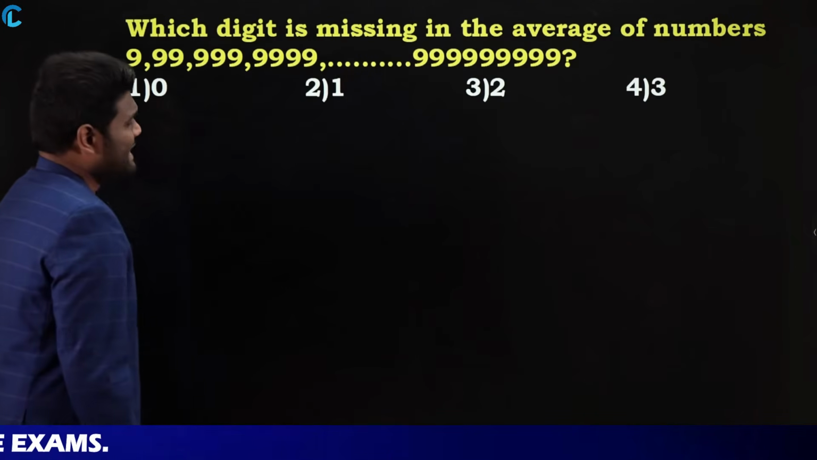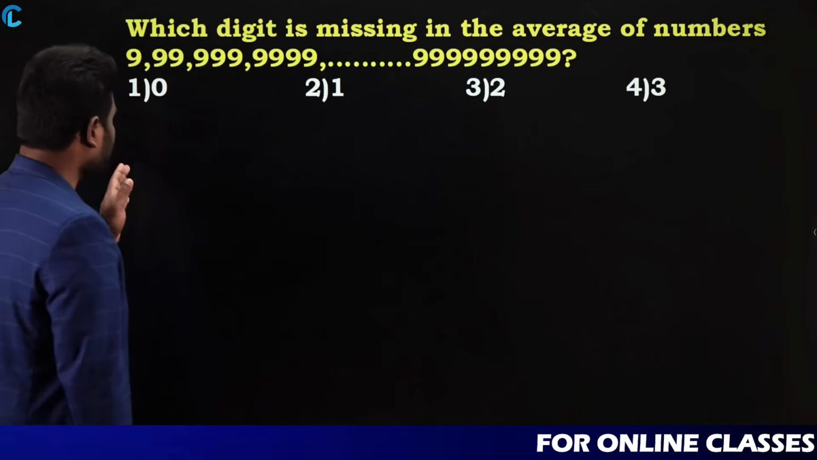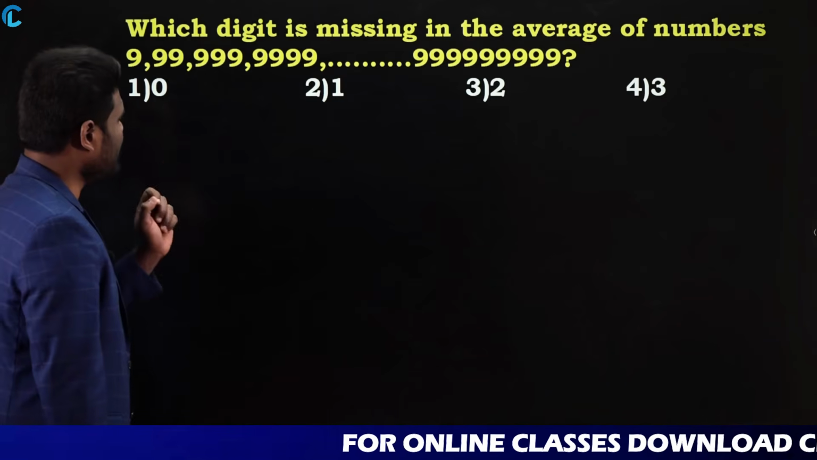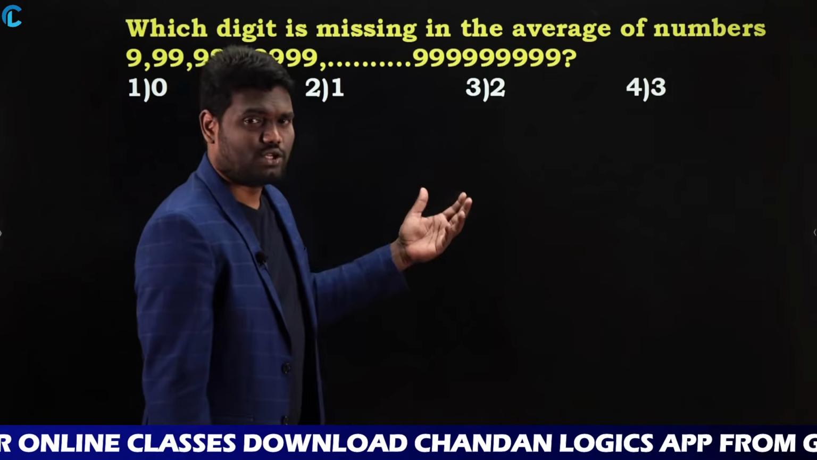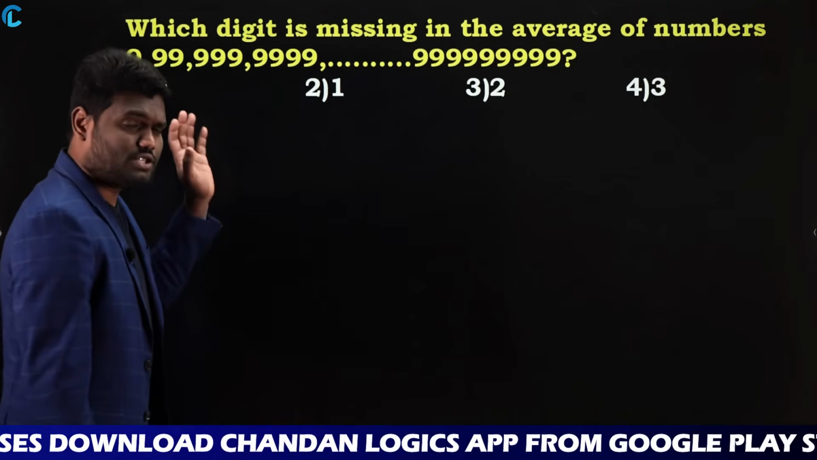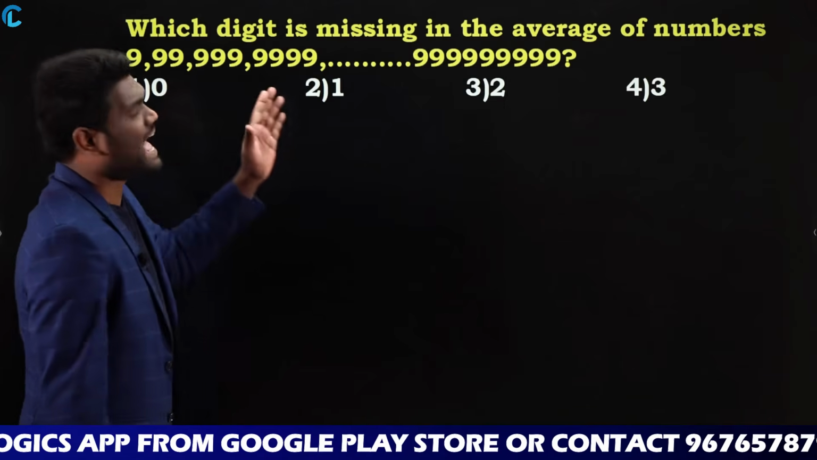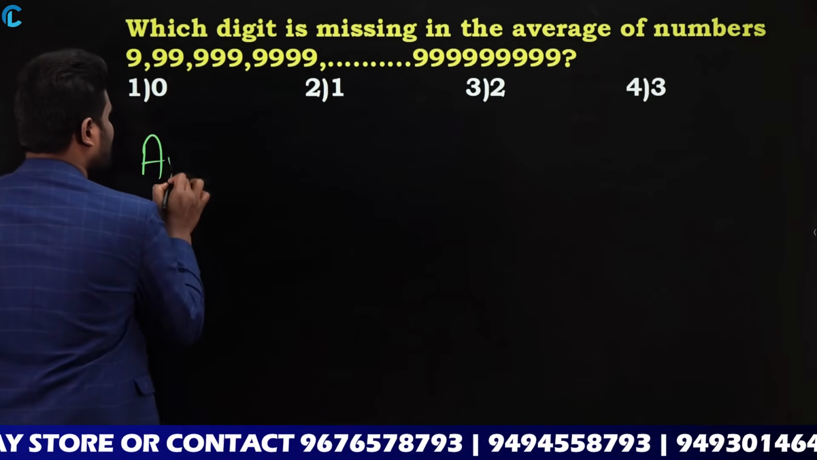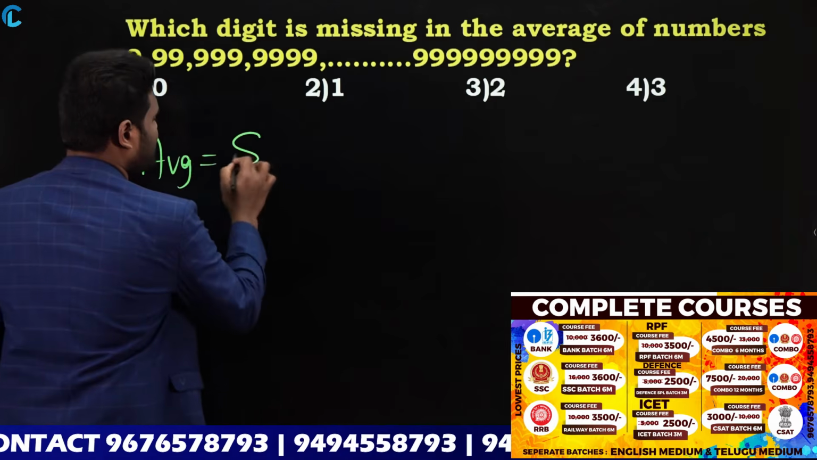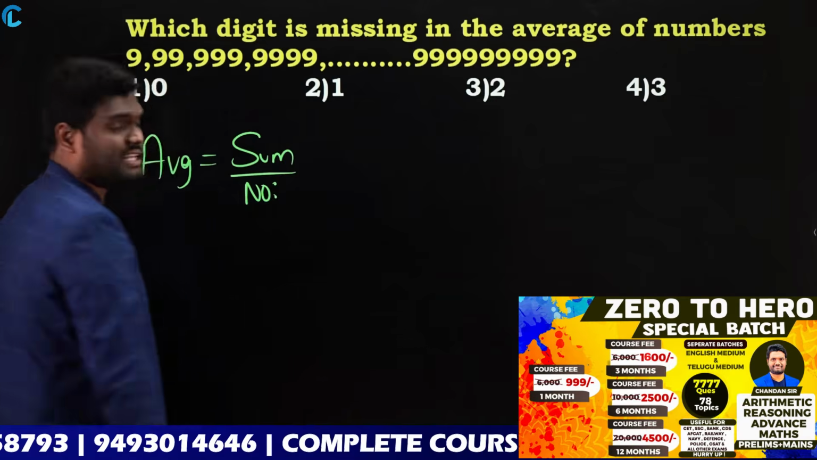Which digit is missing in the average of numbers 9, 99, 999, 9999, and so on, up to 9 nines? So this is a very good question, and even this question was asked in an examination. Let us look at this. We need to calculate the average of these numbers. What is meant by average? Average is nothing but the sum of numbers divided by the number of numbers. Yes or no? This is nothing but average.